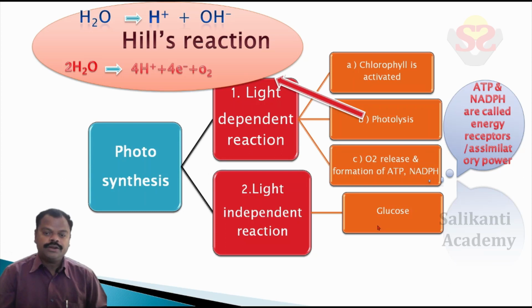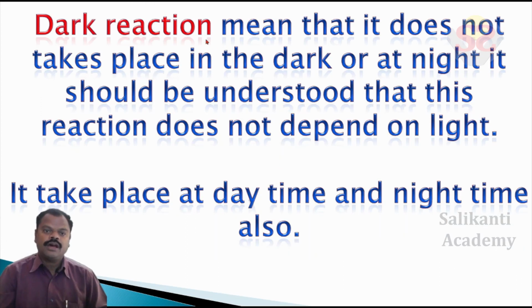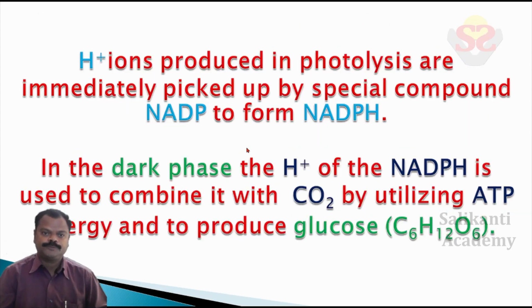In continuous enzymatic reactions, glucose is formed. To form glucose, energy is utilized from ATP and NADPH. Dark reaction does not mean that it takes place in the dark or at night. It should be understood that this reaction does not depend on light. It takes place at daytime and nighttime also.